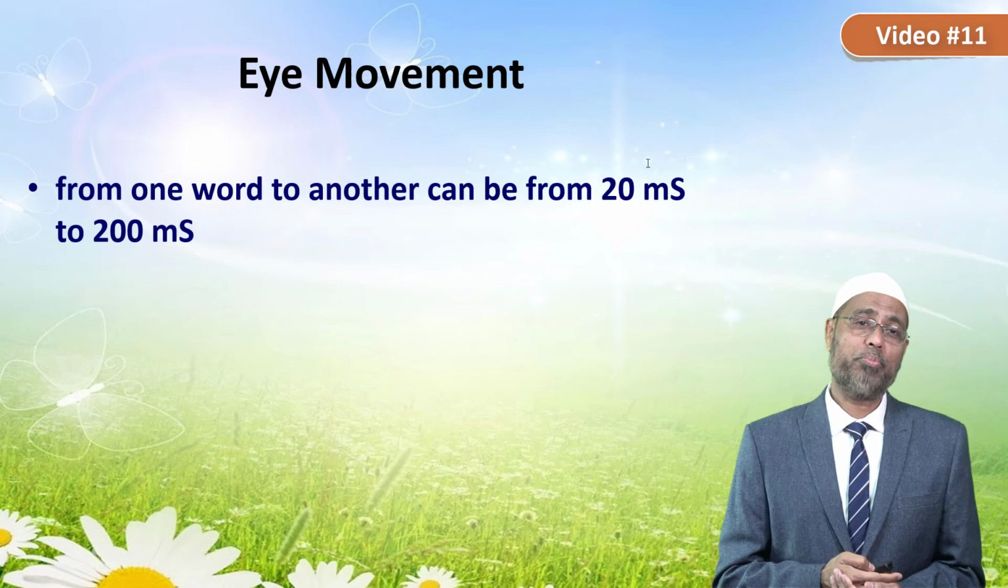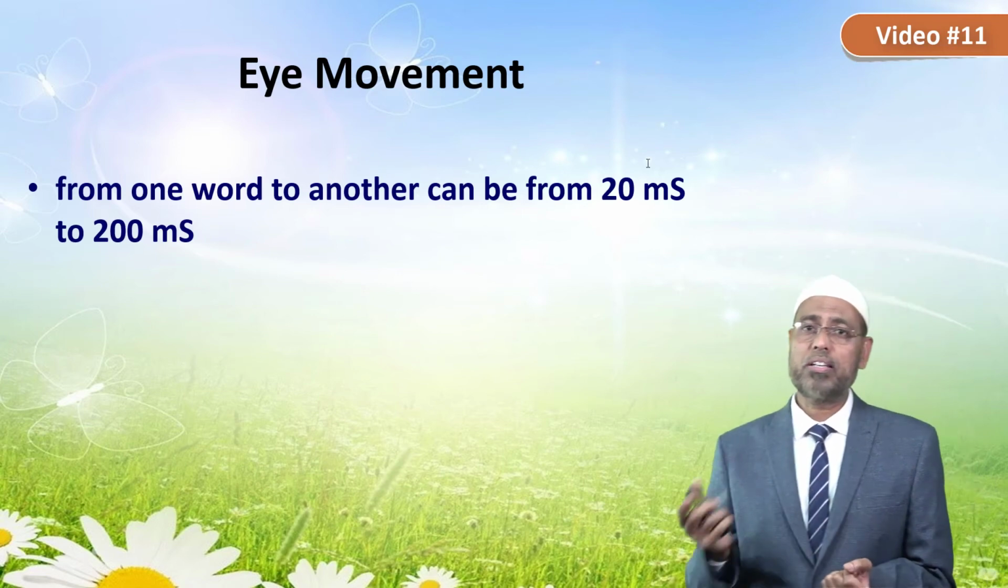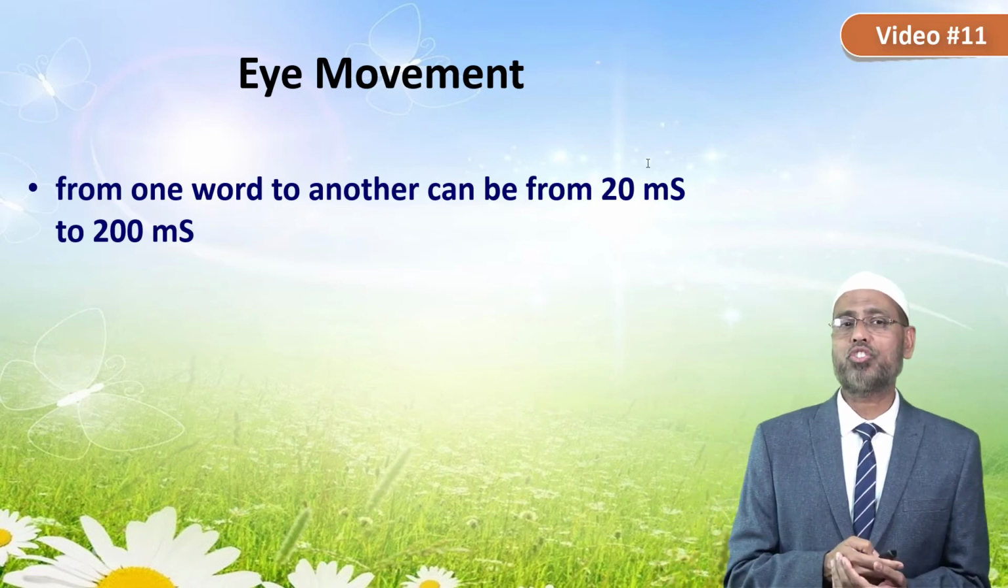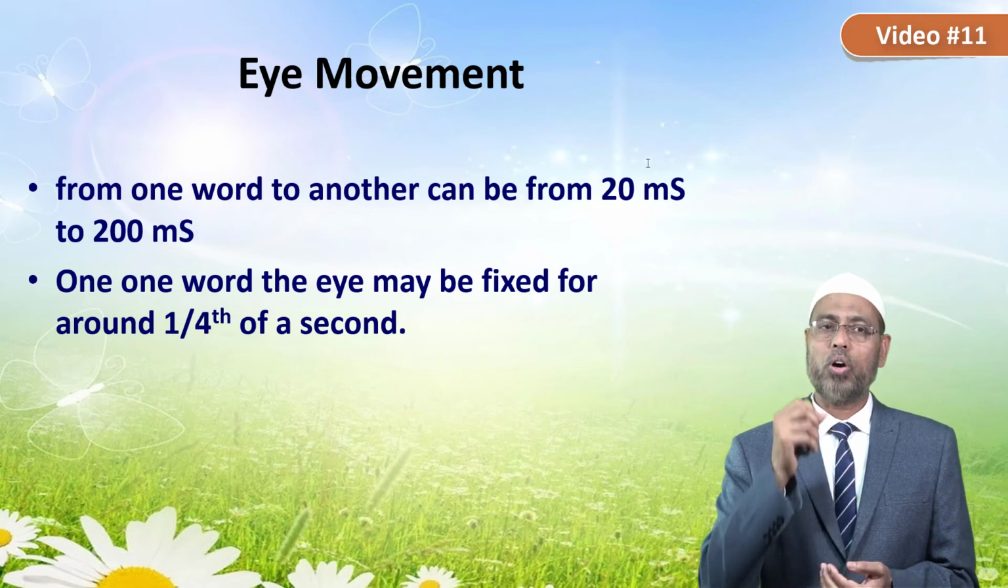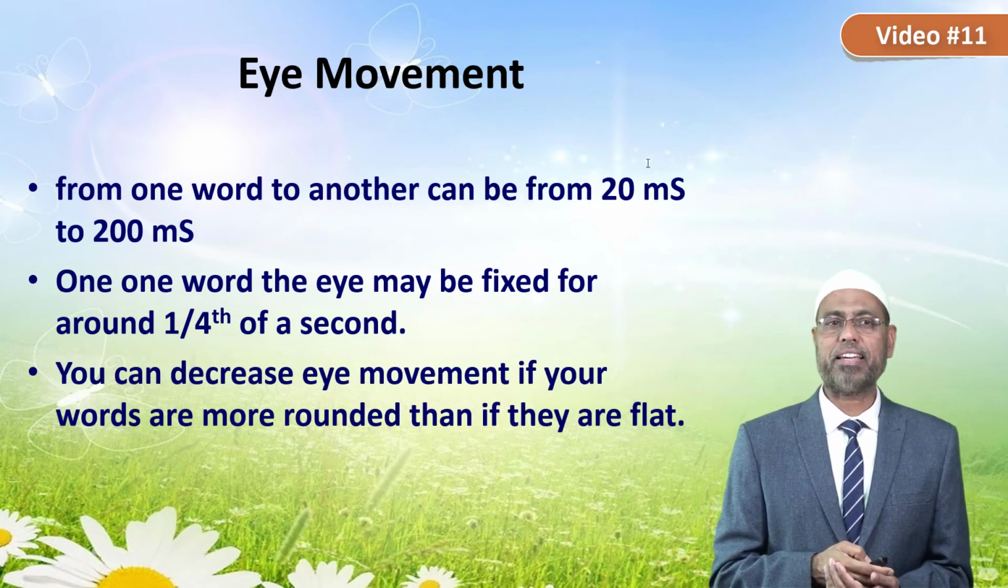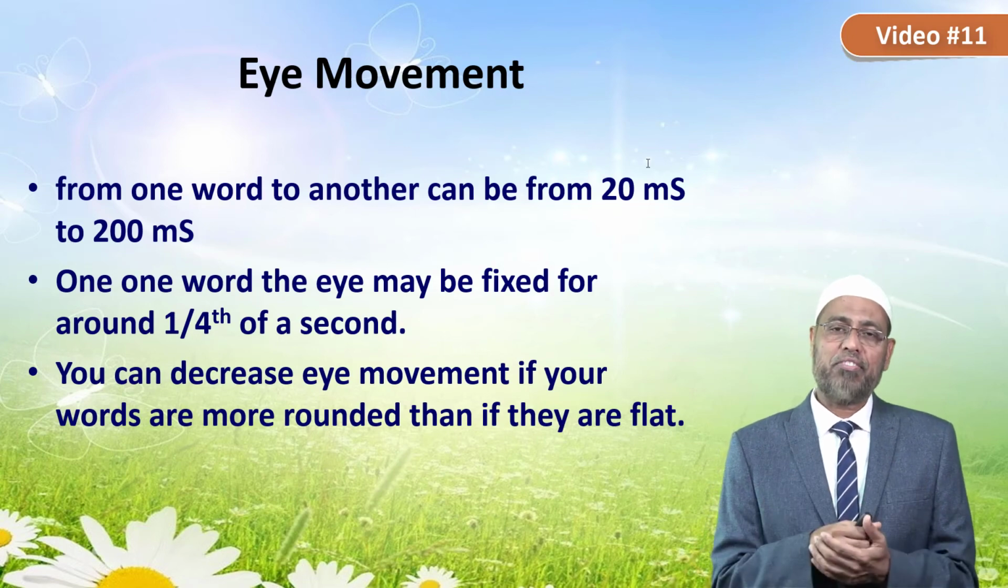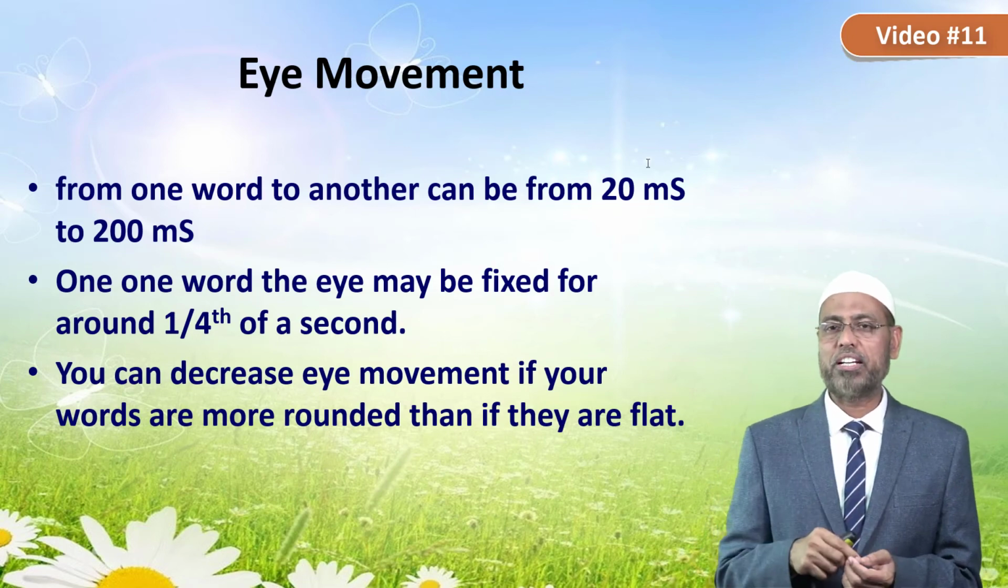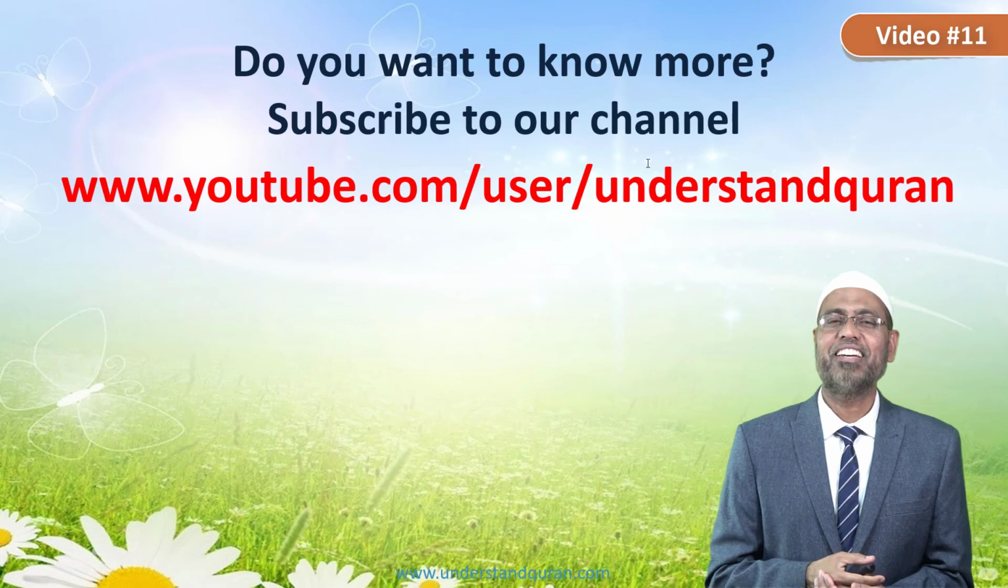As far as eye movement is concerned, from one word to another can be from 20 milliseconds to 200 milliseconds. And on one word, the eye may be fixed for around 1/4 of a second. So you can decrease eye movement if your words are more rounded than if they are flat.